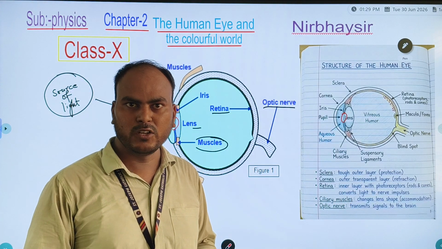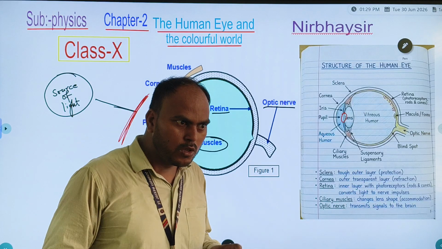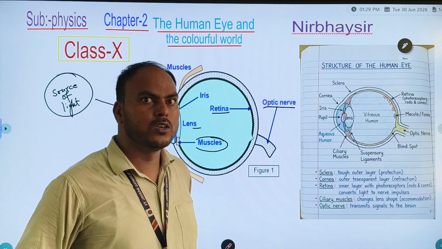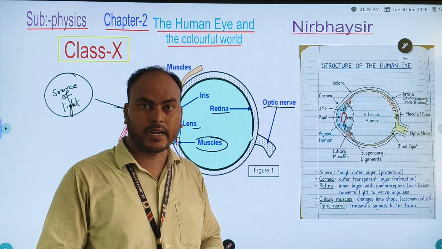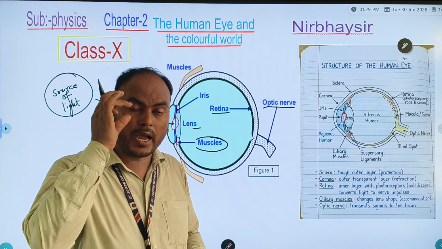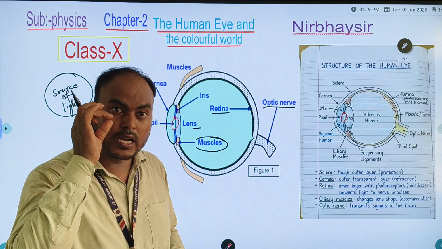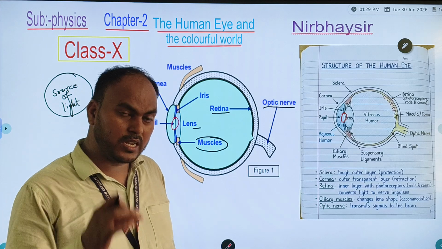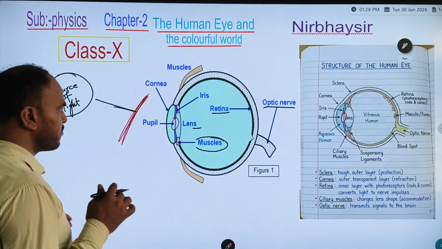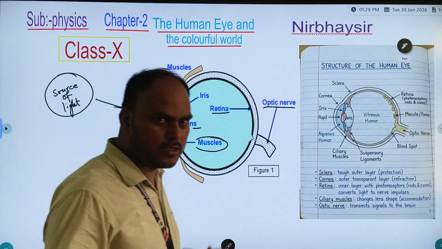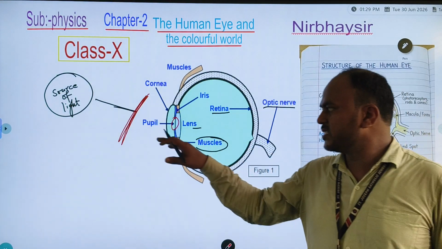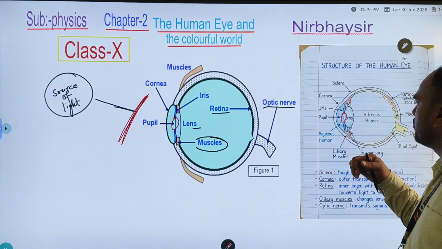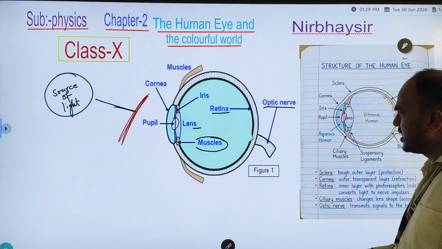If you want to find your mobile without light, with no source of light in your room during the night, at that time your eyes will contract. Like this you will do. When your eye contracts, your eye lens elongates. It means the radius of curvature of the eye lens increases, and then the focal length is maximum. Focal length will increase. Then we can see distant objects.